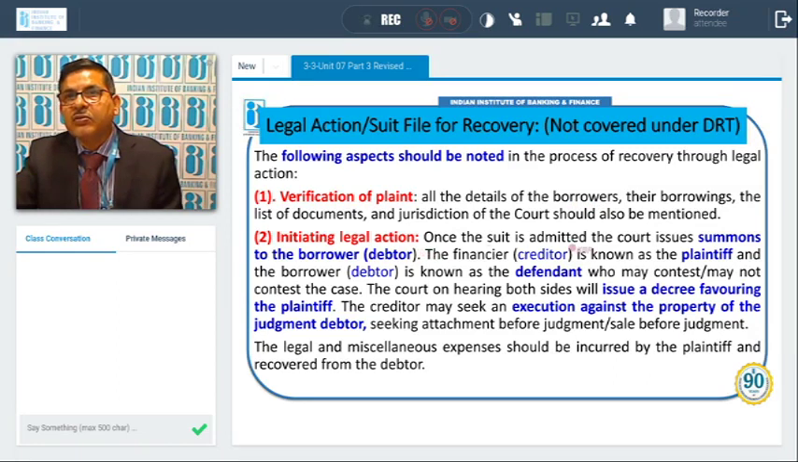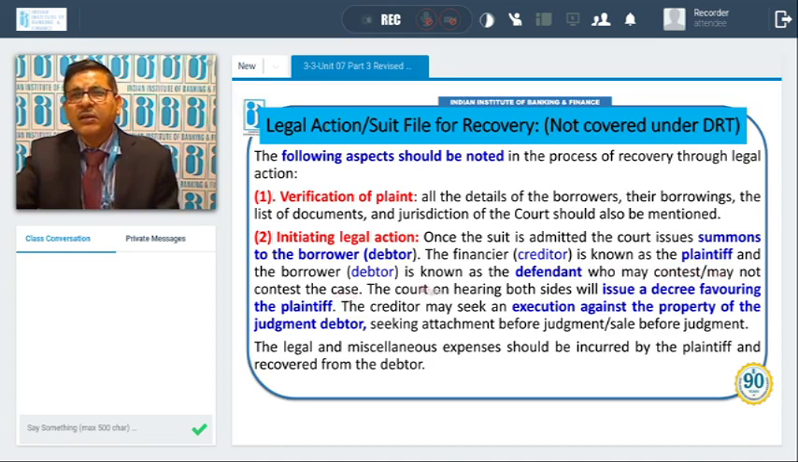Initiating legal action. Once the suit is admitted by the court, then the court issues summons to the borrower. The financier, meaning the creditor, is known as the plaintiff. Who is the plaintiff here? The creditor who has given the loan, and the borrower is called the debtor who has taken the loan, is known as the defendant. Borrower is also called defendant. Financier will be called the plaintiff.